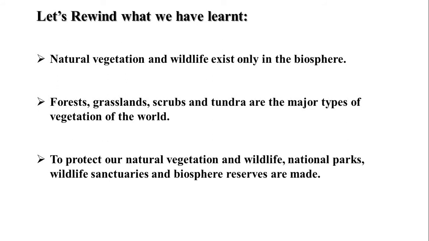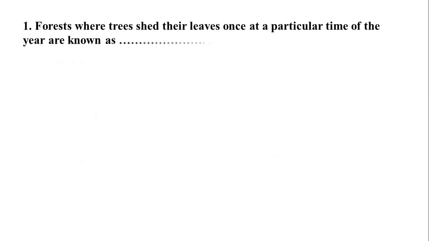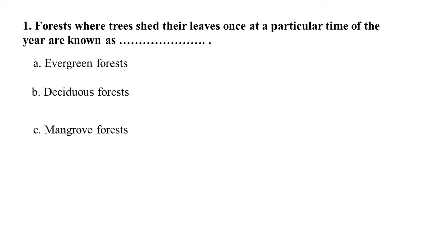Let us see what you have grasped today. Here are some questions for you. Your question number 1 is, forests where trees shed their leaves once at a particular time of the year are known as, and the options are A. Evergreen forest, B. Deciduous forest, C. Mangrove forest or D. Tundra vegetation. And the correct answer is B. Deciduous forest.